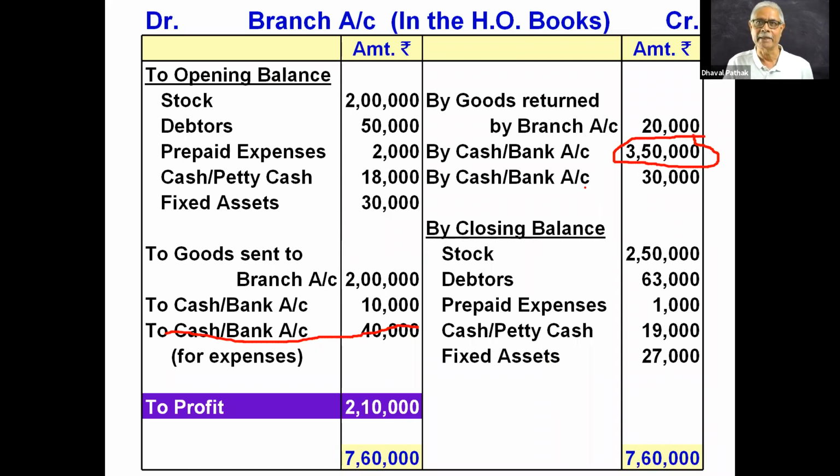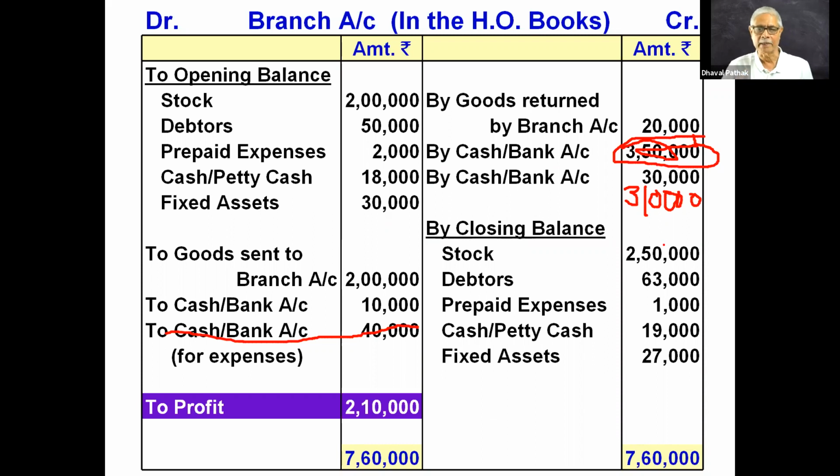So how much will be the cash remittance? The cash remittance will not be now 3,50,000, but the cash remittance will be how much? 3,10,000. Because the branch manager has paid the expenses out of this cash balance. So the amount remitted will be less. So this is the third style of accounting for expenses.